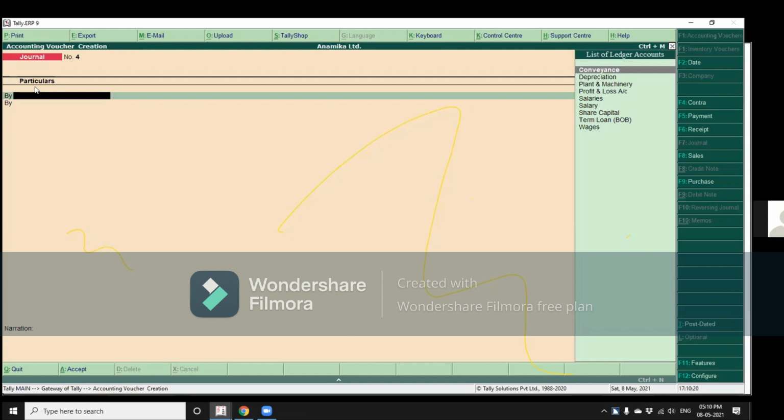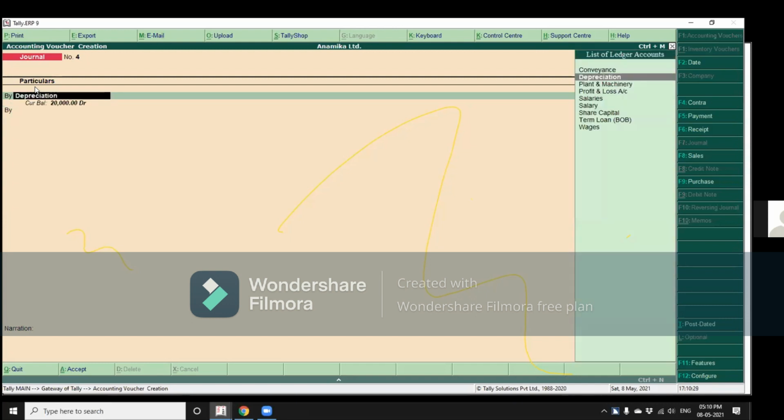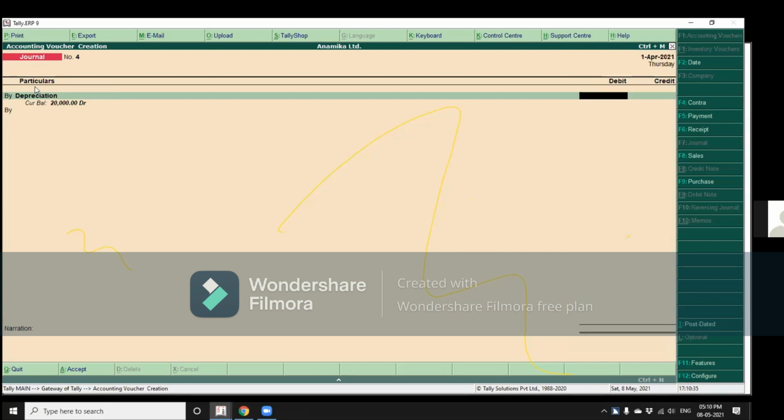So let me type, say, depreciation. I press tab and then Shift Tab. By depreciation, say current line, entered by depreciation. So let me take say 10,000 as the amount. 1, 0, 0, 0, 0.